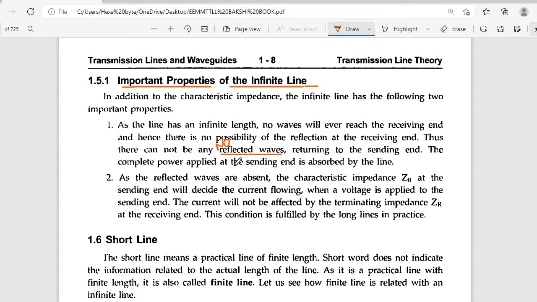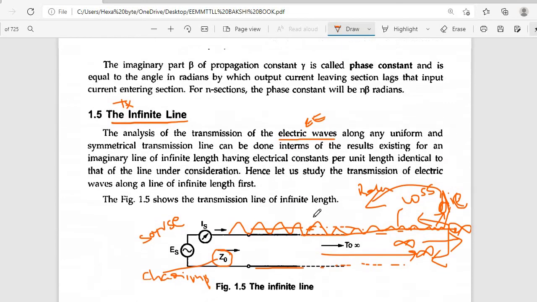The complete power applied at the sending end is absorbed by the line. So the total power is absorbed by this transmission line.